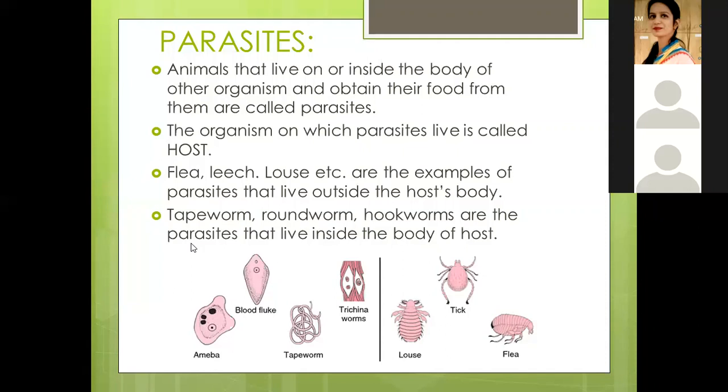Some examples of parasites that live outside the host body: leech, louse, flea, bugs. See here, these are parasites that live outside our body: louse, tick, flea, etc. Leech also sucks our blood. These are parasites that live in our body: tapeworm, blood fluke, amoeba, trichina worms, roundworms, hookworms. These are parasites that live inside the body of the host. Okay? Clear?